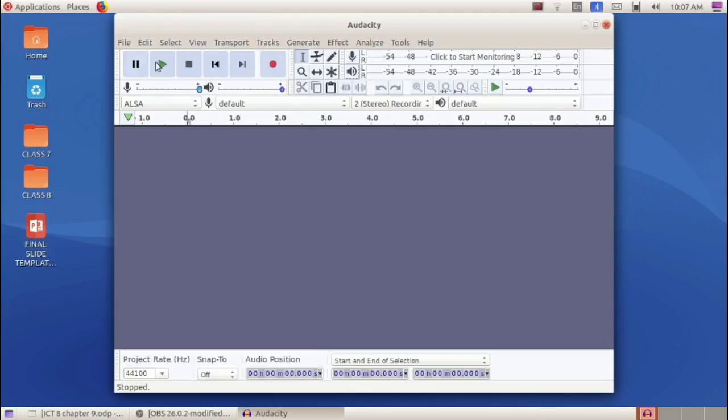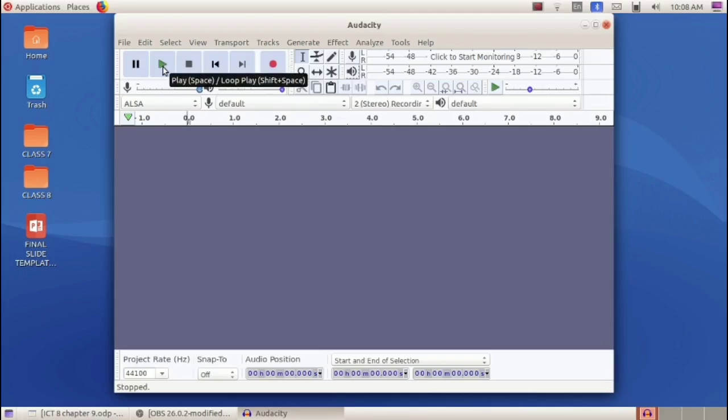Here we can see some buttons. This is the pause button, this is the play button, this is the stop button, this is skip to start, this one is skip to end, and this is the record button. Okay, so we have to click on this record button in order to record our sound. After completing the recording, we have to click on this stop button. Then in order to play that audio, we can click on this play button.